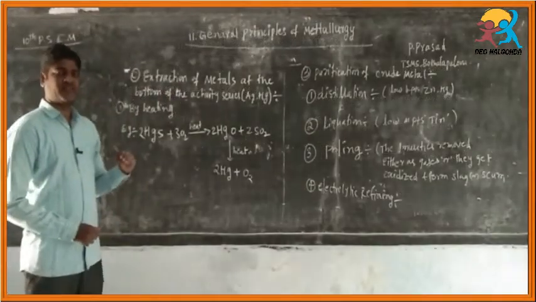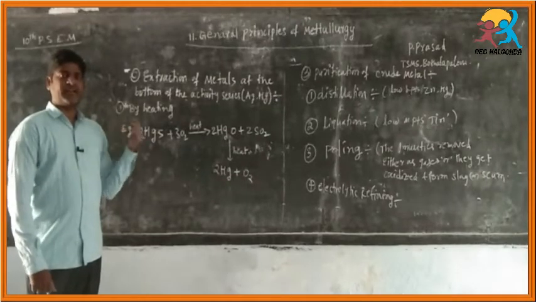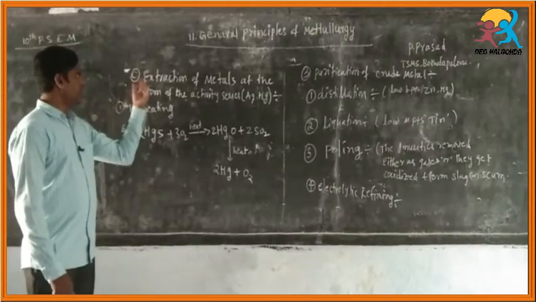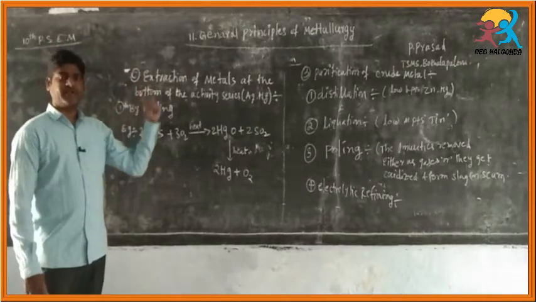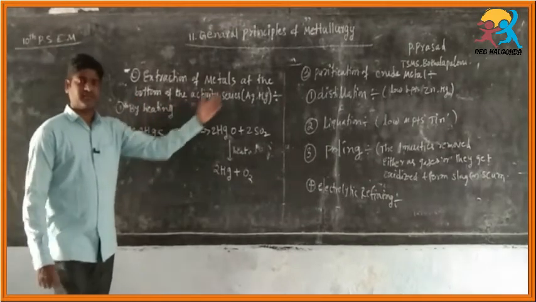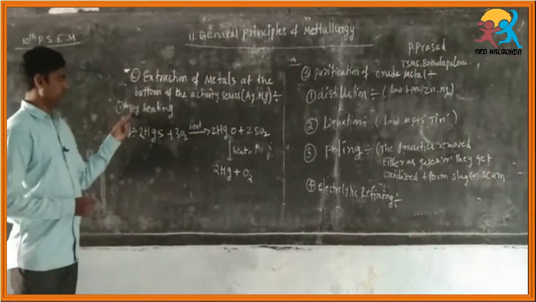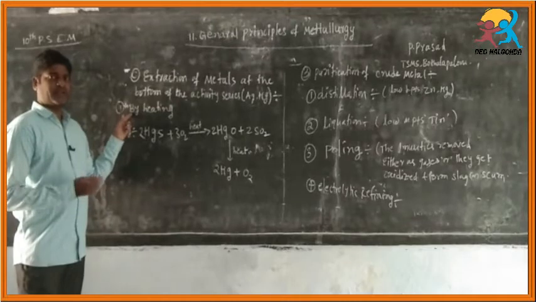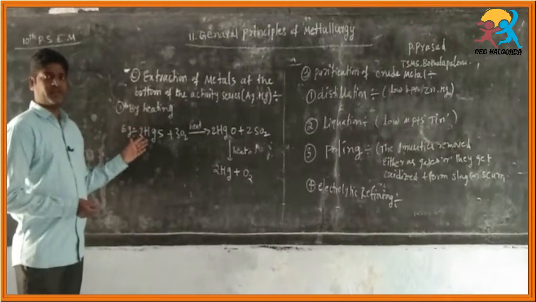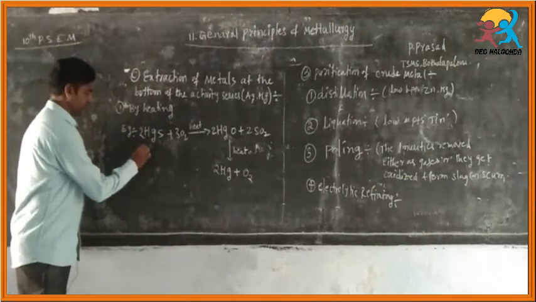In previous classes we have discussed the extraction of moderately active elements. Today we have to discuss extraction of metals at the bottom of the activity series, which are silver and mercury. In that, first of all, mercury. So we have to learn about the extraction of mercury. What is the ore of mercury here? Mercuric sulfide, which is known as cinnabar.